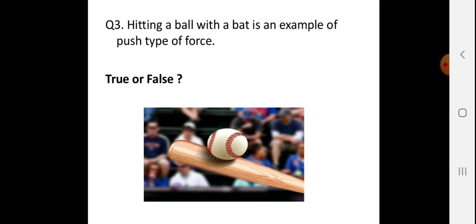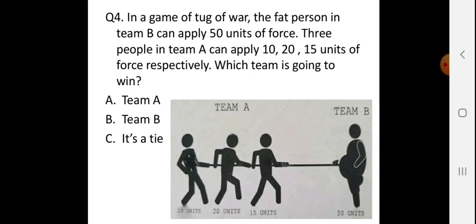Hitting the ball with a bat is an example of a push type of force. Yes, it is push. I am pushing the ball away from my body using the bat. In a game of tug of war, the fat person in team B can apply 50 units, and the left side is 10 plus 20 plus 15, that is 25 plus 20, that is 45. So team B will win because the net force is 5 and that is to the right-hand side team. That is, team B will win.